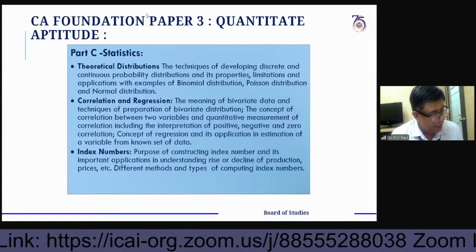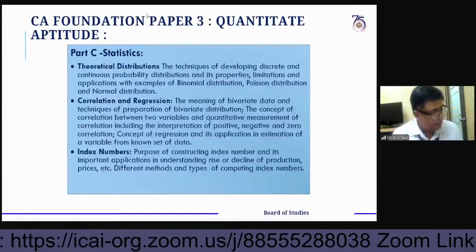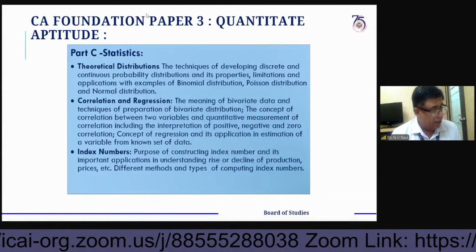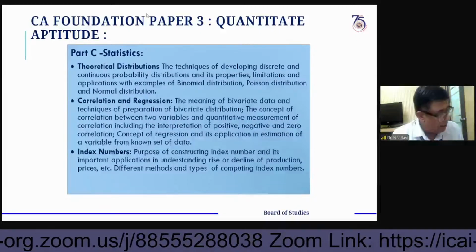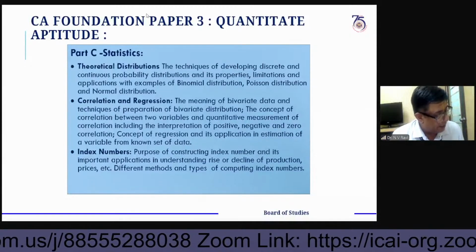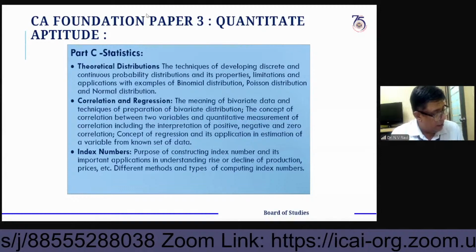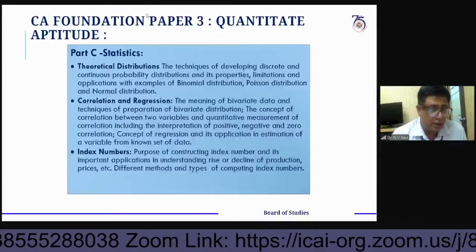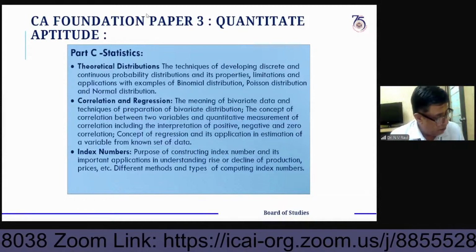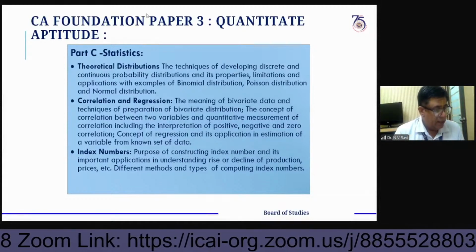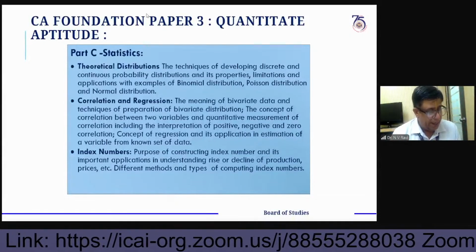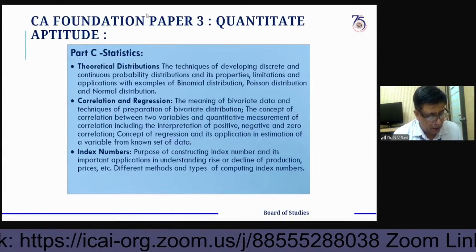Except the simple unweighted aggregative index number formula, all other formulas satisfy this test. Next, time reversal test: P01 into P10 equal to 1. And factor reversal test: P01 into Q01 equal to V01. And next one is the circular test.